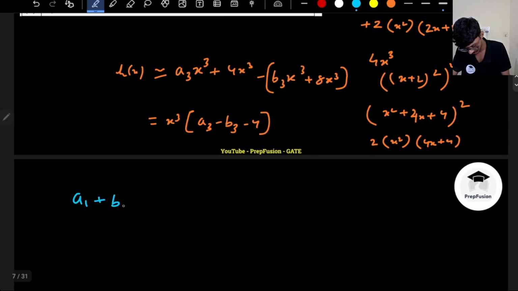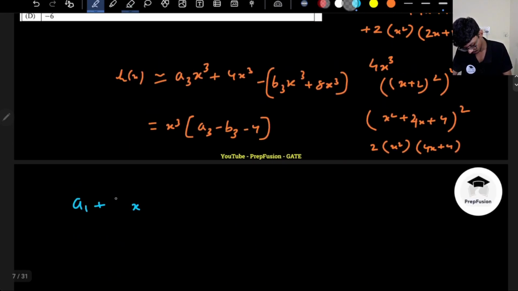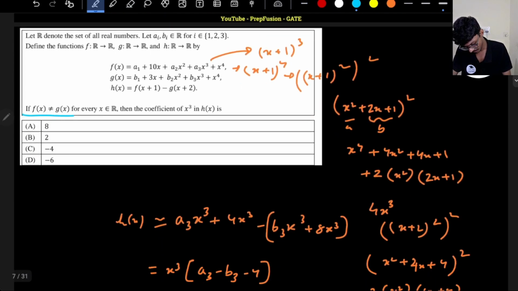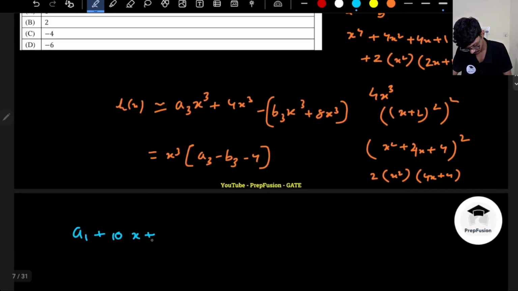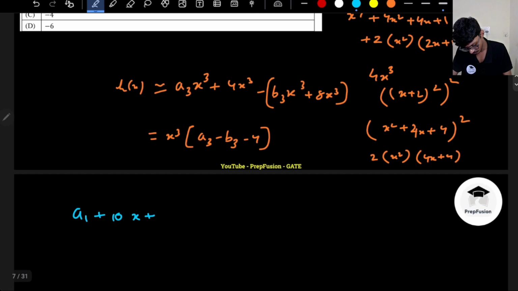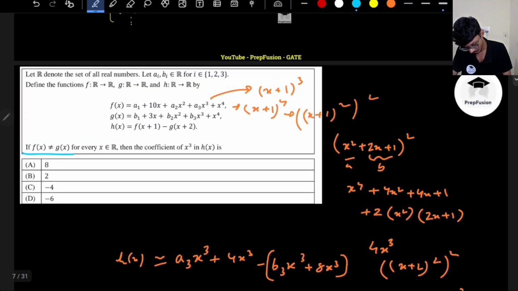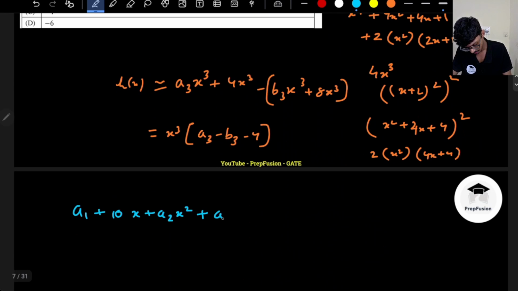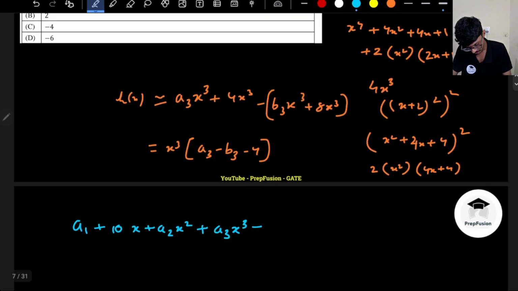a1 plus 10x plus a2x² plus a3x³ plus x⁴.